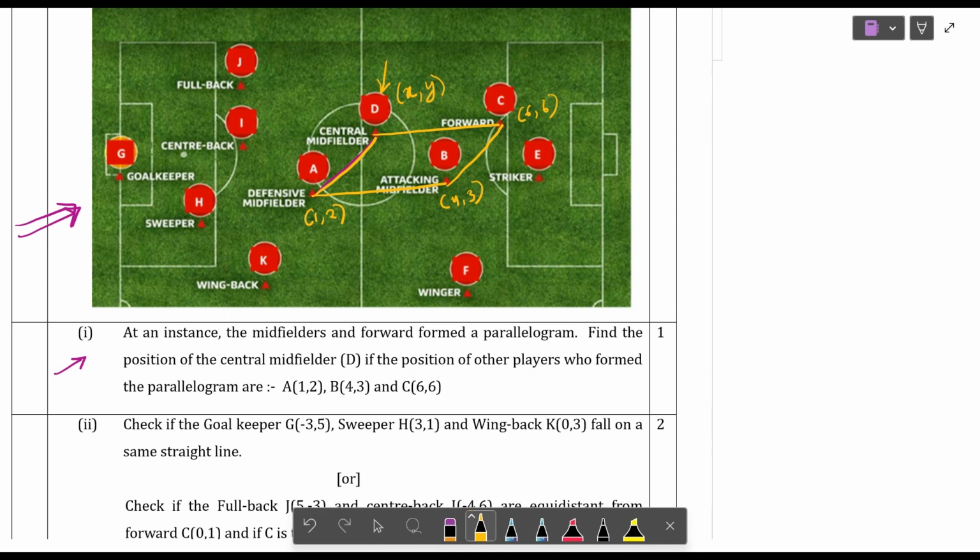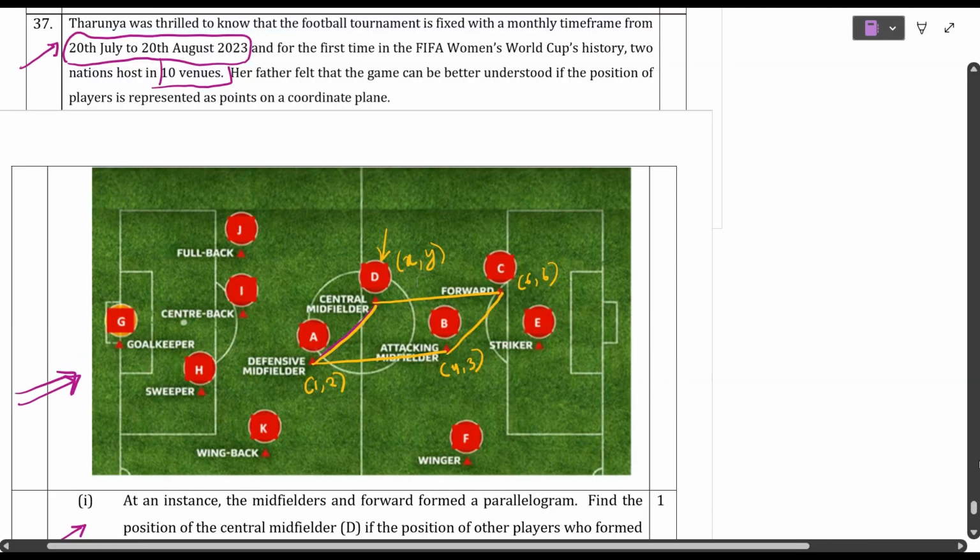So how to find out? This is a parallelogram. The midpoints of both the diagonals are the same. Apply the midpoints. So midpoint of AC will be equal to midpoint of BD.